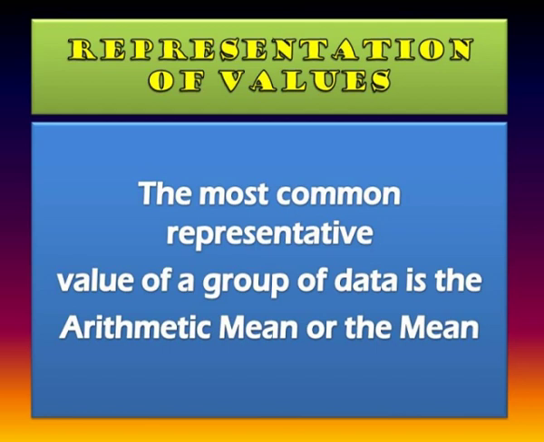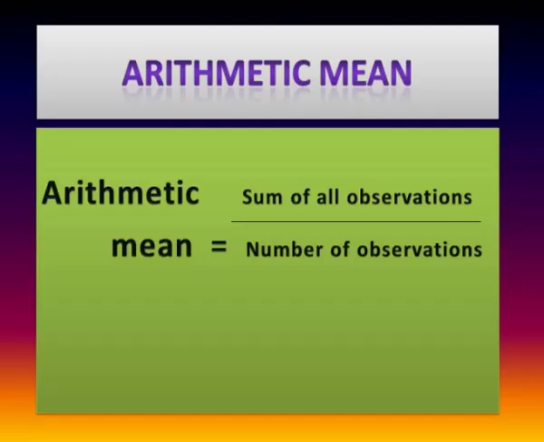Arithmetic mean. The most common representative value of a group of data is the arithmetic mean, or simply called the mean. So the formula for finding arithmetic mean is equal to the sum of all observations divided by the number of observations.